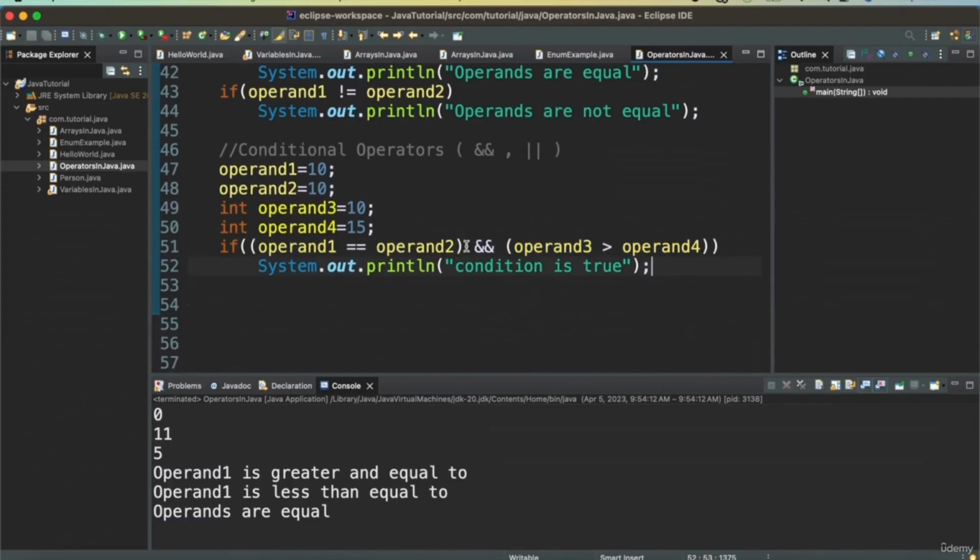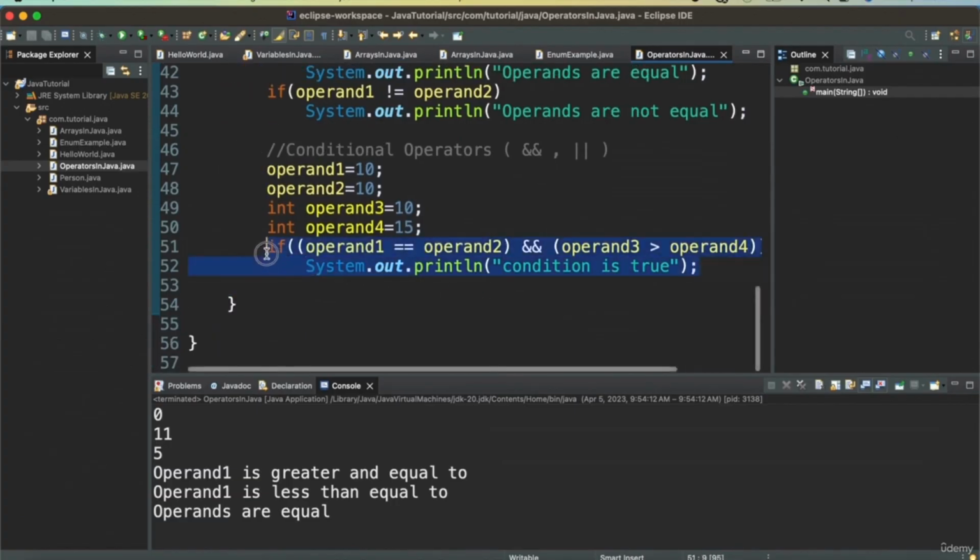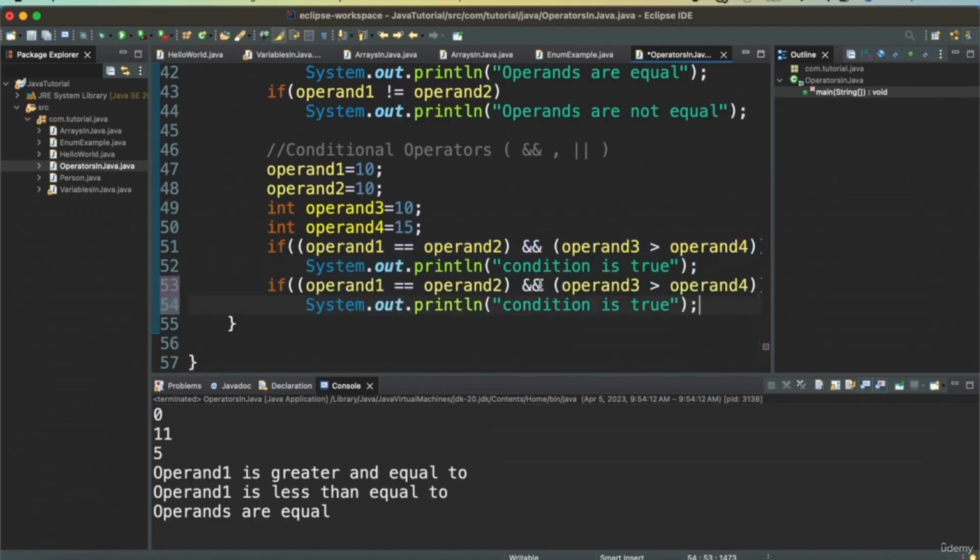The next is or. You can use exactly the same thing, but in this case, it says that if any of these conditions is true, then we want to print that condition is true. So in this case, operand 1 is 10, operand 2 is 10, so this condition is true. But operand 3 is greater than operand 4 is false.